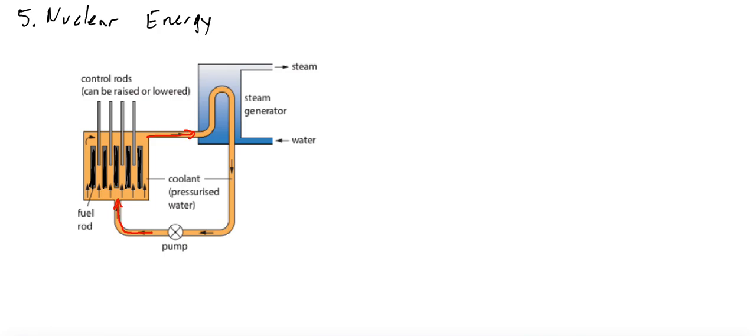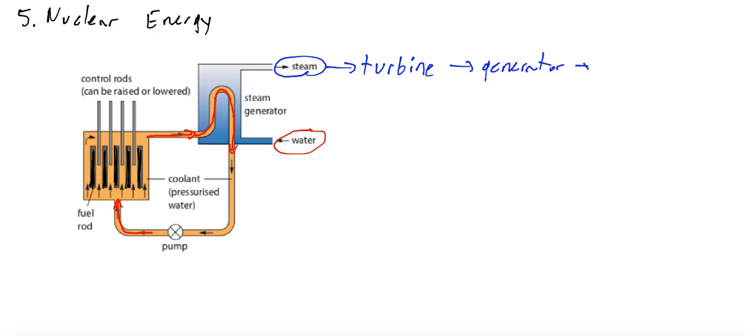So we have energy transfer from the products of the nuclear reaction to the atoms of the coolant. This coolant, usually heavy water, is heated up to very high temperature, up to 300 degrees Celsius, and flows through the container containing ordinary water. Due to this high temperature, this water is turned into steam, and this steam drives a turbine, which is connected with a generator, and electricity is produced.